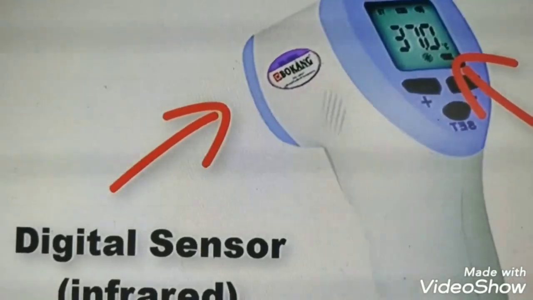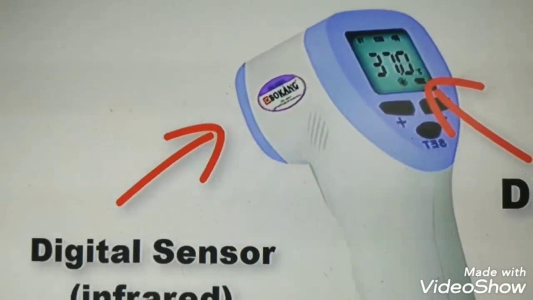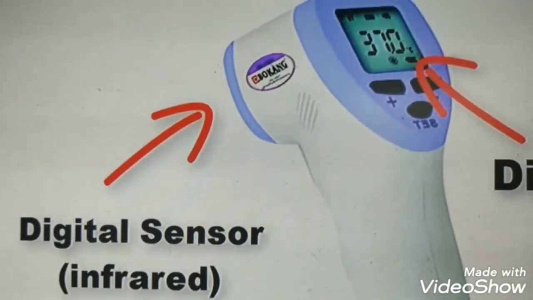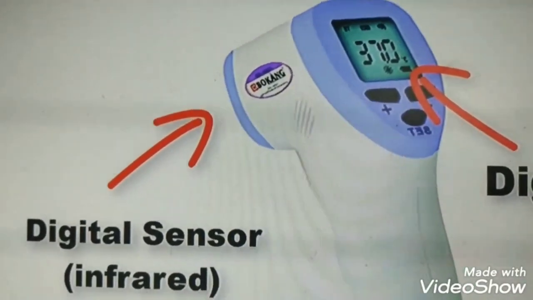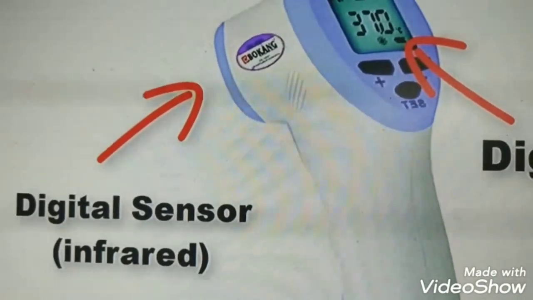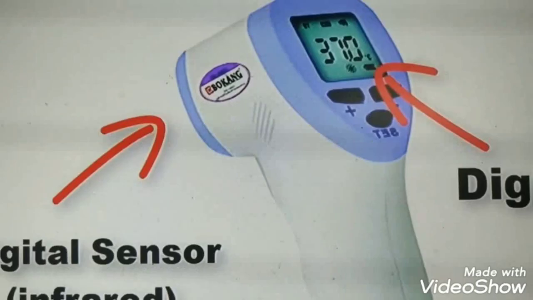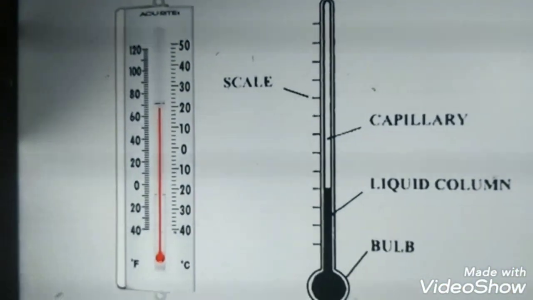This type of thermometer is widely used in technology and industry to monitor processes. Mostly they are used in meteorology, in medicine and scientific research. But nowadays, due to the effect of COVID-19, it is used everywhere. Have you seen this? These are also different types of thermometers. You can see here.